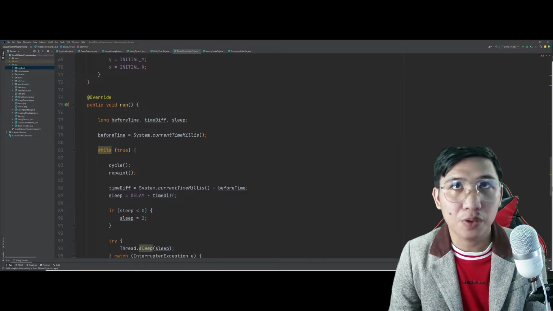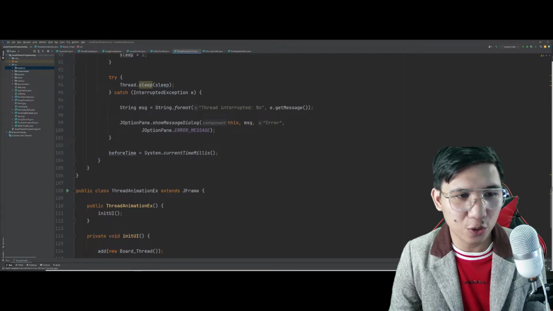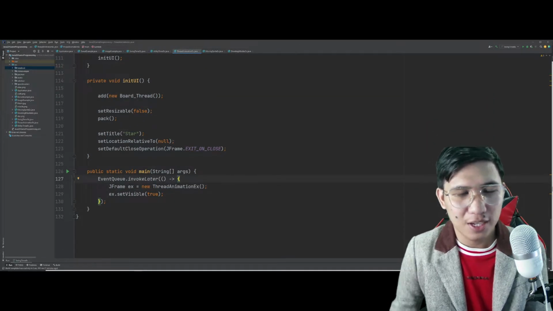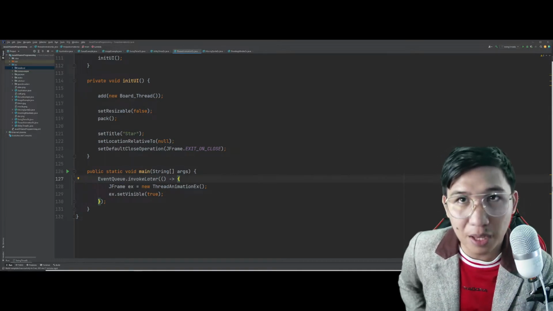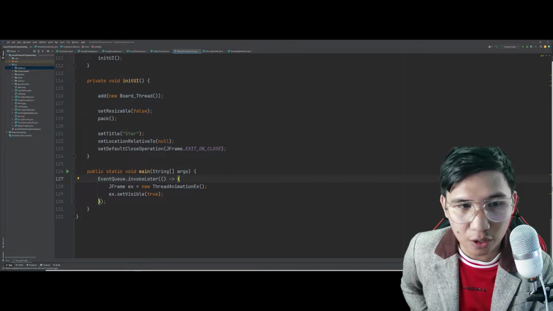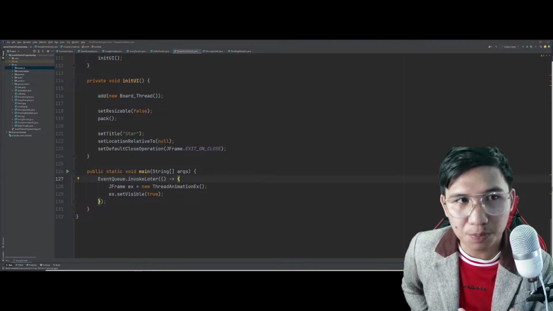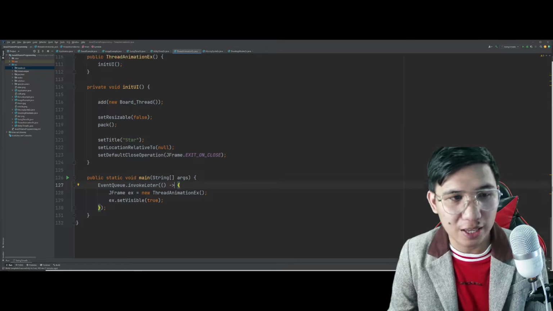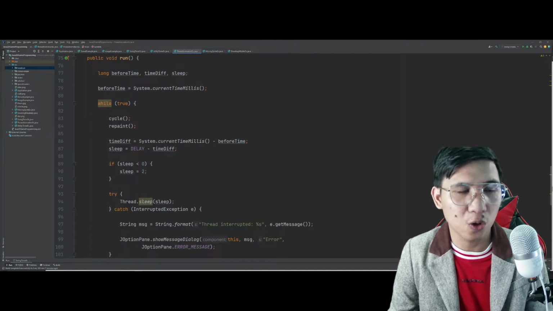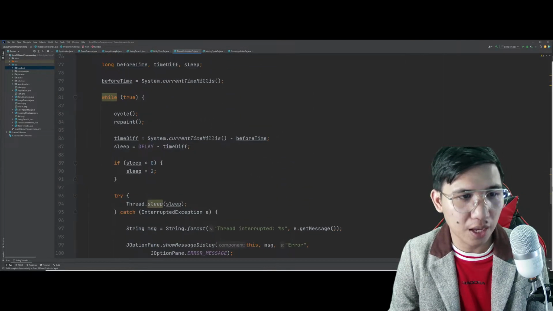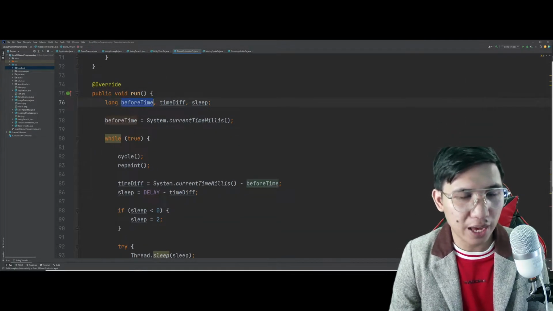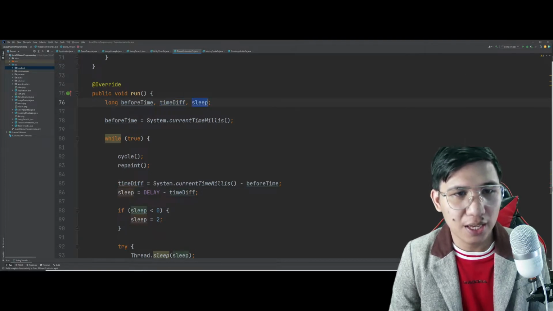Thread yan eh. Kung napansin nyo, ang public void run, nandito yan sa dito. Di ba? New runnable na to. It can happen inside the main method, but then it's not conventional. Although, it's possible. Kaya nga tinanggal ko muna dito yung public void run. Kasi si public void run ngayon dito will now simply, take a look, declare the following variable, before time, the time differential, and the sleep, kung ilang seconds siya magtitigil.